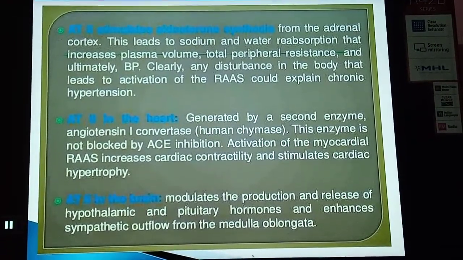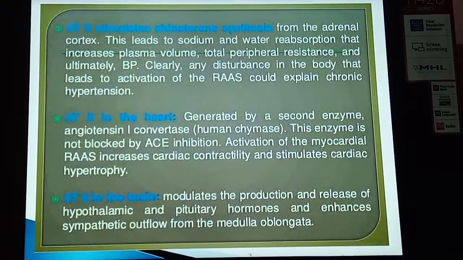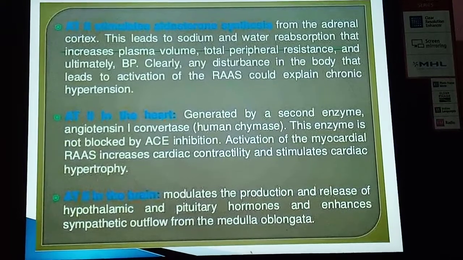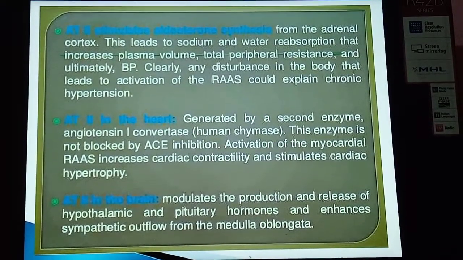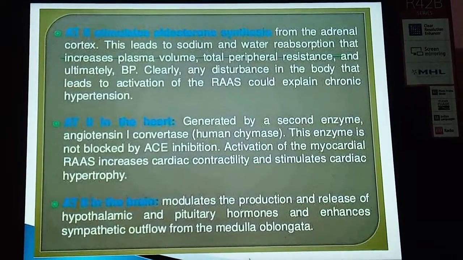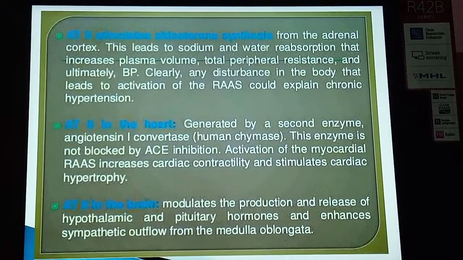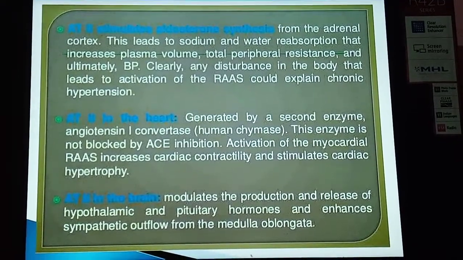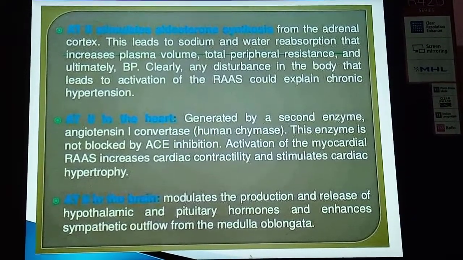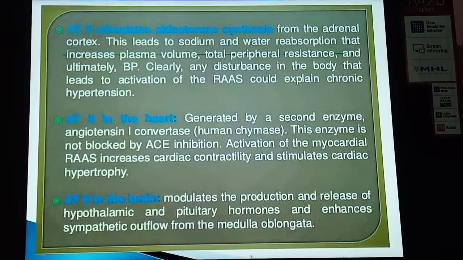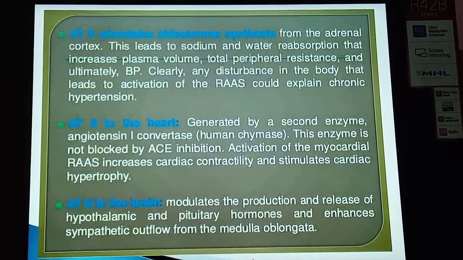Now the angiotensin II stimulates aldosterone synthesis from the adrenal cortex. This leads to the sodium and water reabsorption that increases the plasma volume, total peripheral resistance, and ultimately blood pressure. Clearly, any disturbances in the body that lead to the activation of the renin-angiotensin system could explain the chronic hypertension.